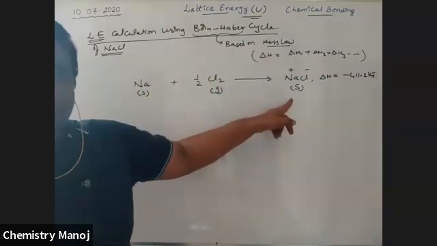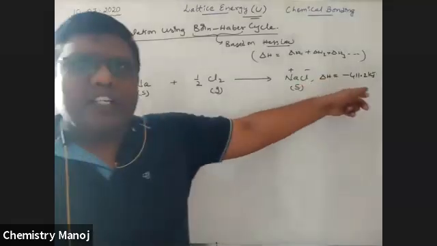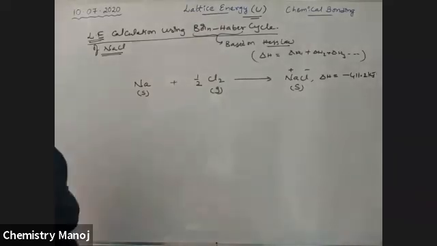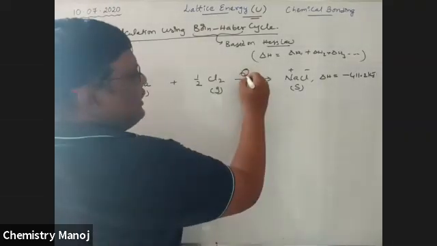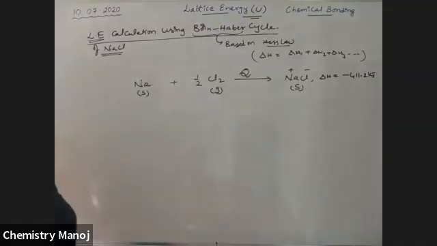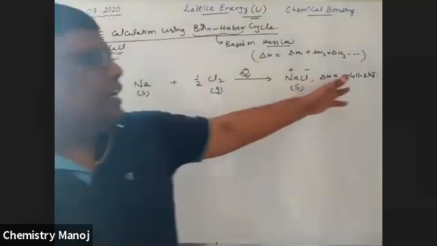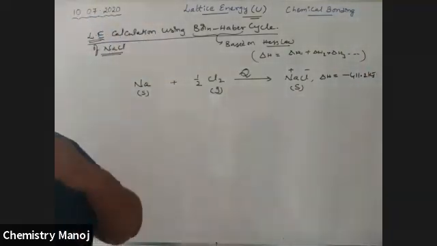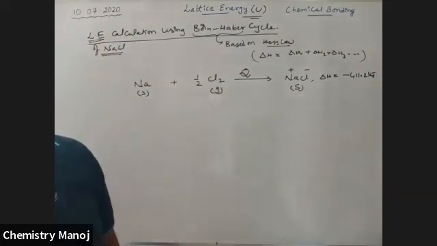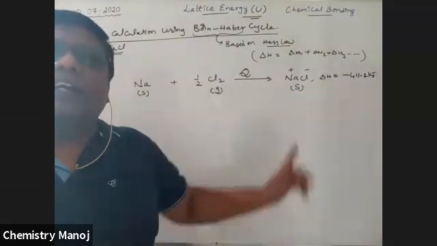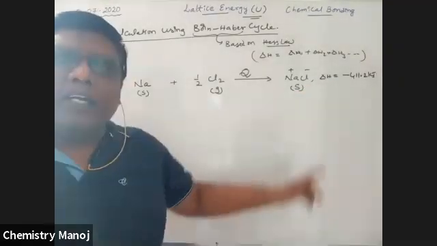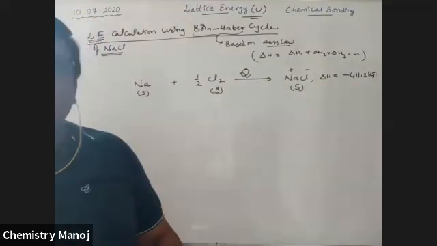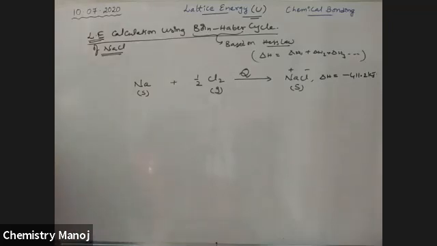But it is a chemical reaction. During the chemical reaction, some energy is released. That is called the heat of reaction, indicated by the letter Qr. How much is the energy? That is minus. Minus indicates released, plus indicates absorbed. So that much energy will be released. It is a direct step to prepare NaCl, but it is not the lattice formation of NaCl. But now I am taking it as the direct step.